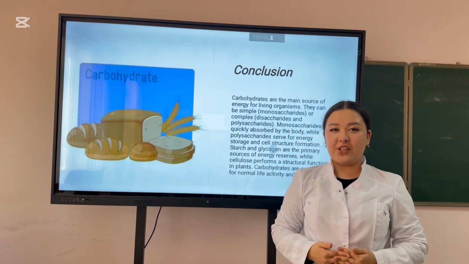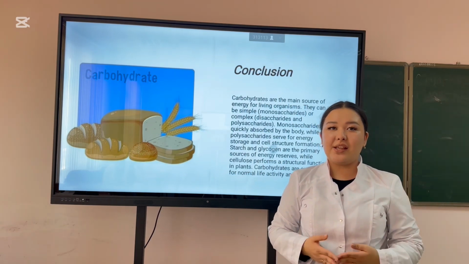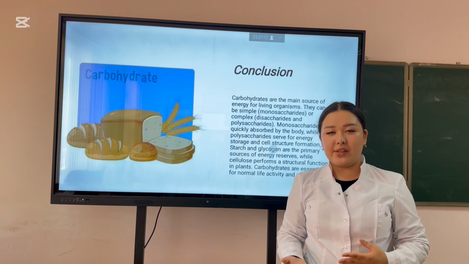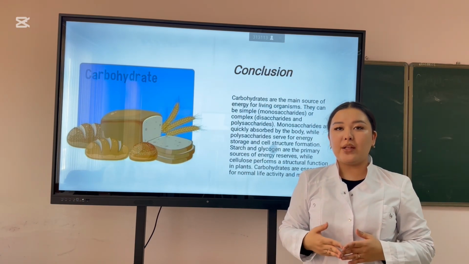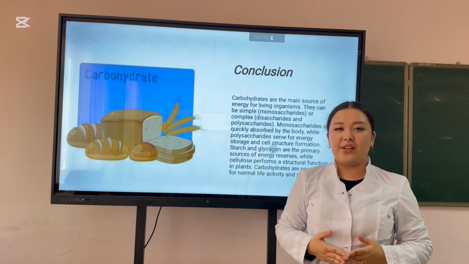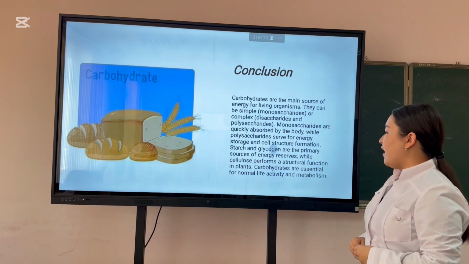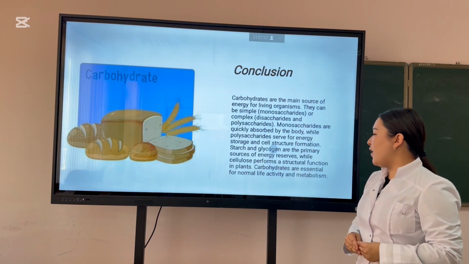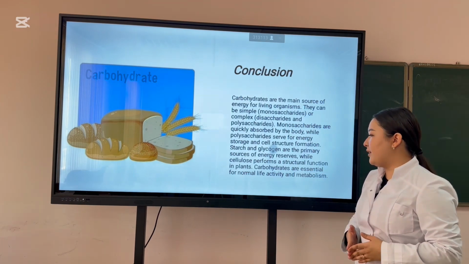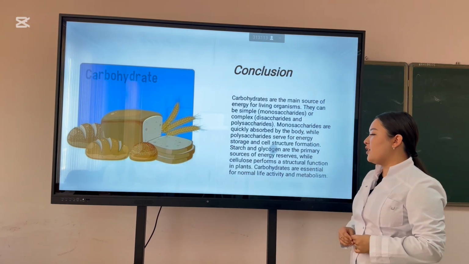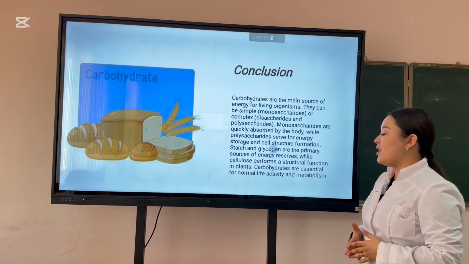Conclusion: carbohydrates are the main source of energy for living organisms. They can be simple or complex. Monosaccharides are quickly absorbed by the body, while polysaccharides serve for energy storage and cell structure formation. Starch and glycogen are the primary source of energy reserves, while cellulose performs a structural function in plants. Carbohydrates are essential for normal life activity and metabolism.